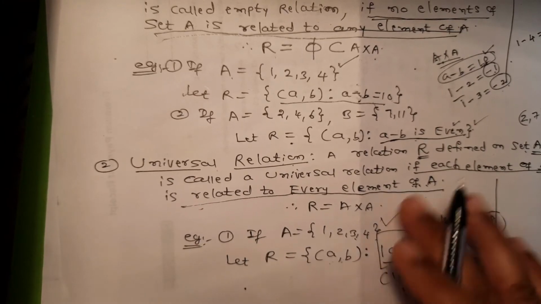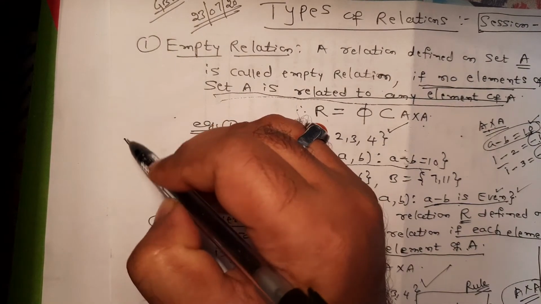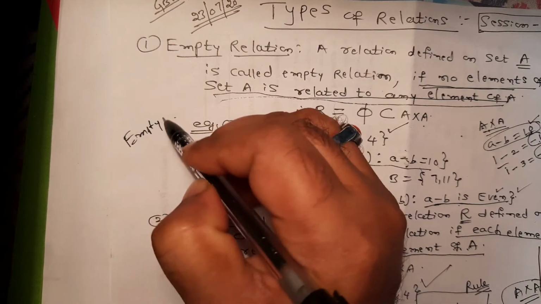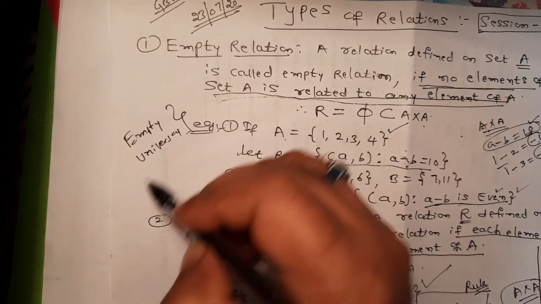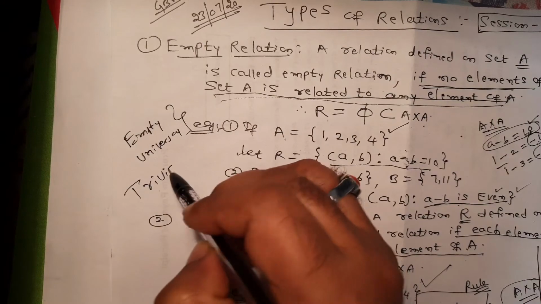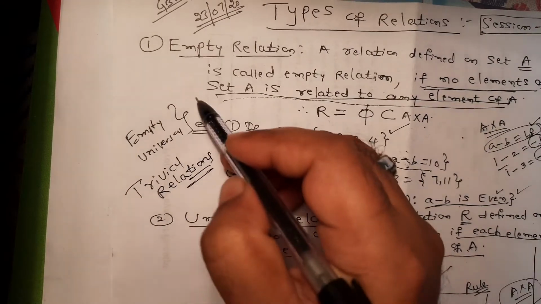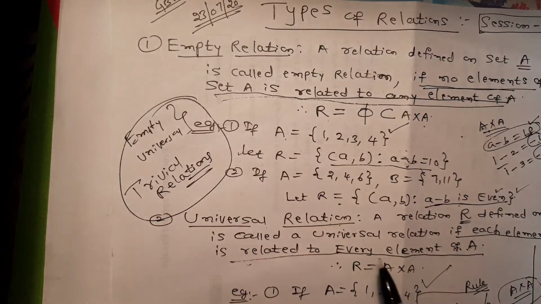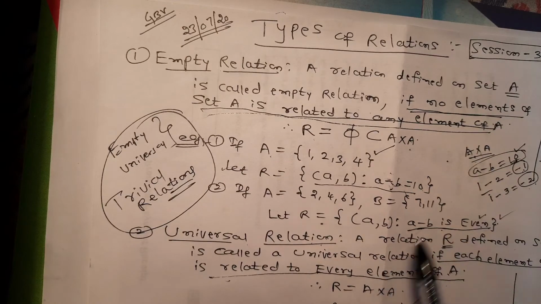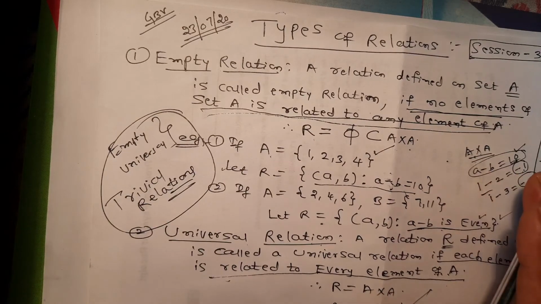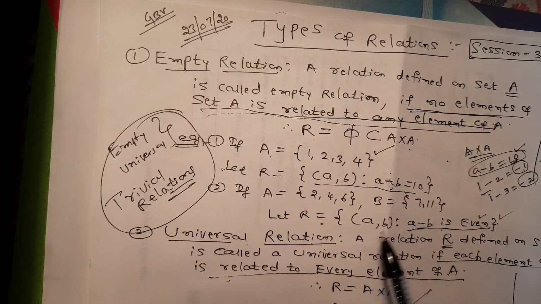Totally, we can say that empty relation and universal relation, these two are called trivial relations. Very, very important, trivial relations. Go through this video 2 or 3 times and try to understand the concept of empty relations and universal relations.